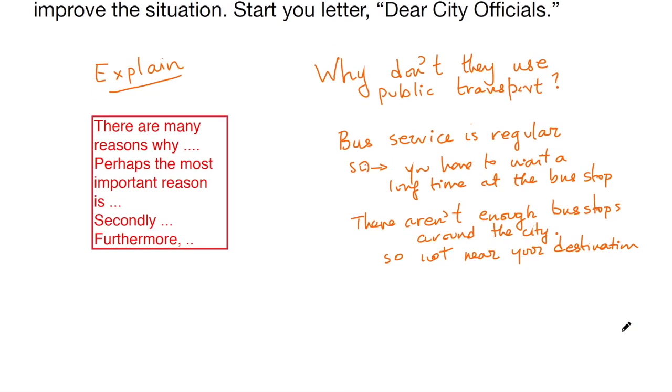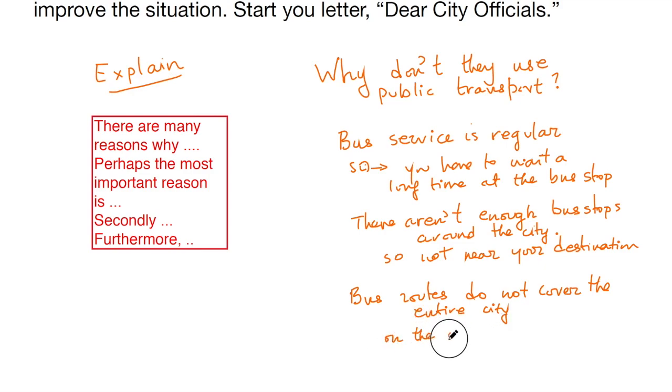And you can explain it, for example, that some people may have to walk 10 minutes to get to a bus stop to take the bus. That's why they prefer the car. Another reason could be that bus routes do not cover the entire city, which is a bit similar to the one above. Okay, if bus routes do not cover the entire city, for example, if you live on the outskirts, it's very difficult to get to the center.